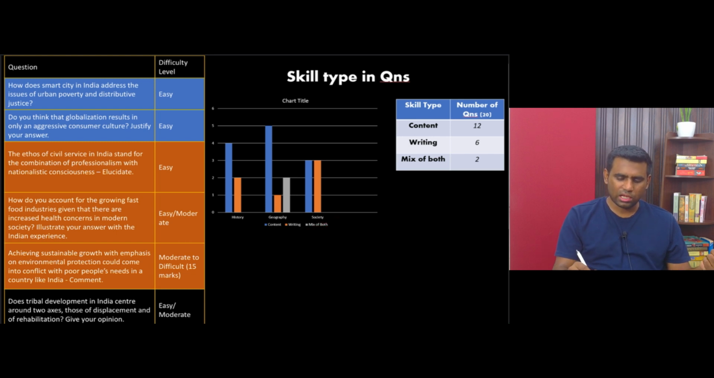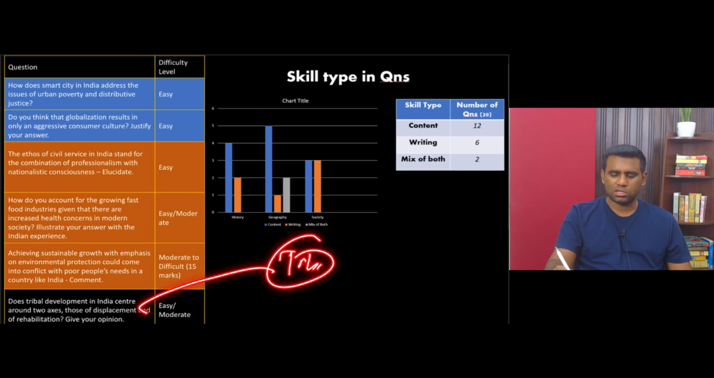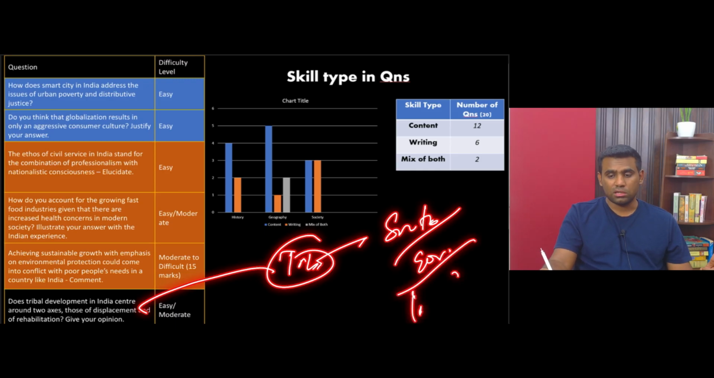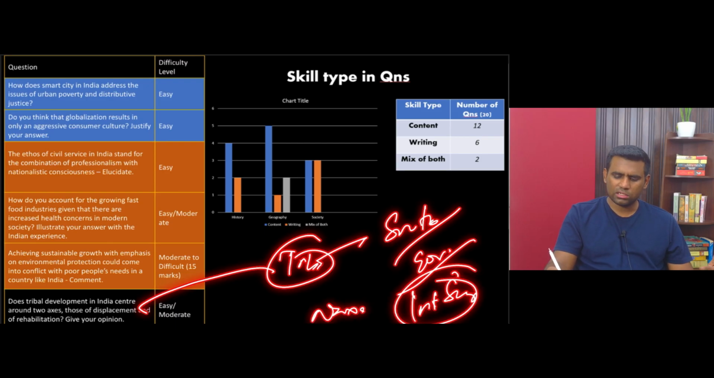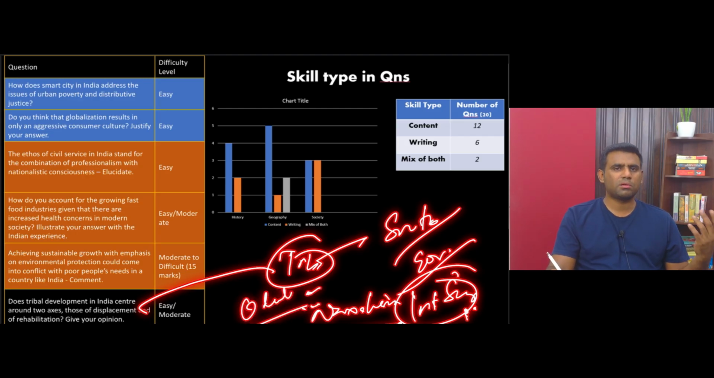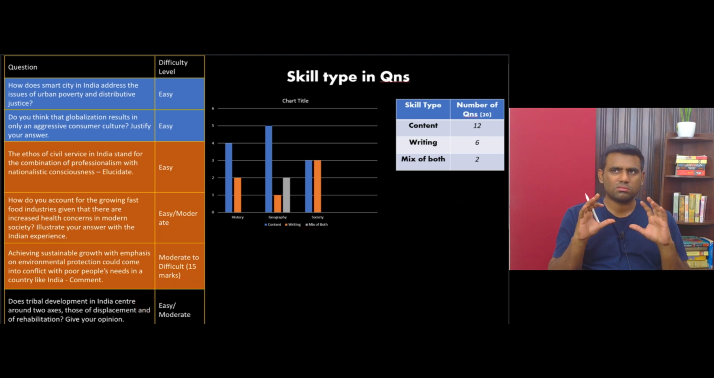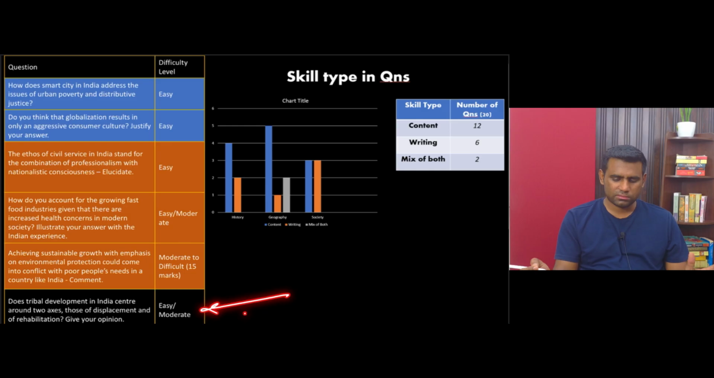Even the question on does tribal development in India center around two axes, those of displacement and rehabilitation. First of all, tribal issues is a subject that we study in different papers. In society you study, in governance you study, as well as in internal security. When you study about Naxalism, we tend to study about the causes of Naxalism, right? And in the course of that you get to understand how much of displacement has happened in tribal pockets in Odisha because of various developmental projects, right? So you're not scarce of points to write even for this question, okay? And this is the only question which I have brought under moderate to difficult type.